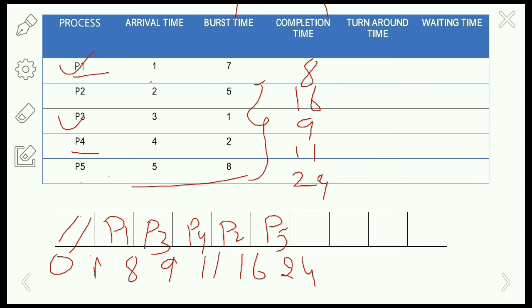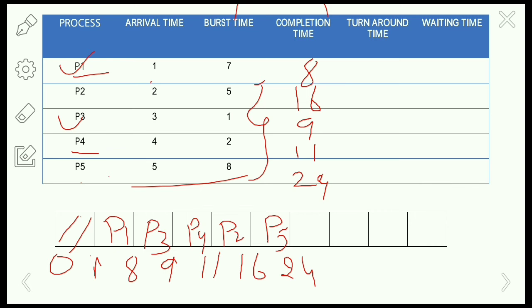The formula is completion time minus arrival time.